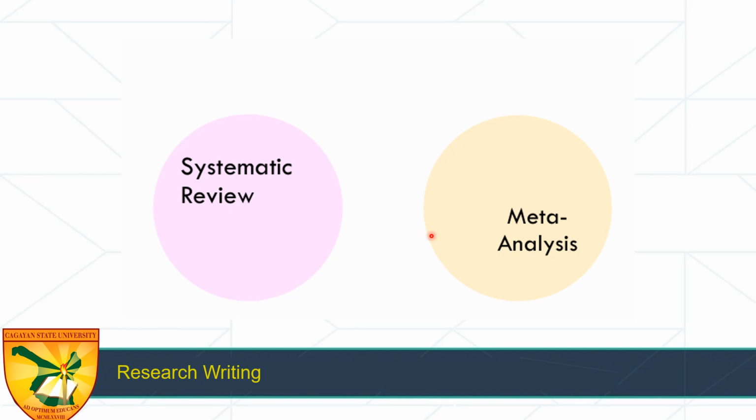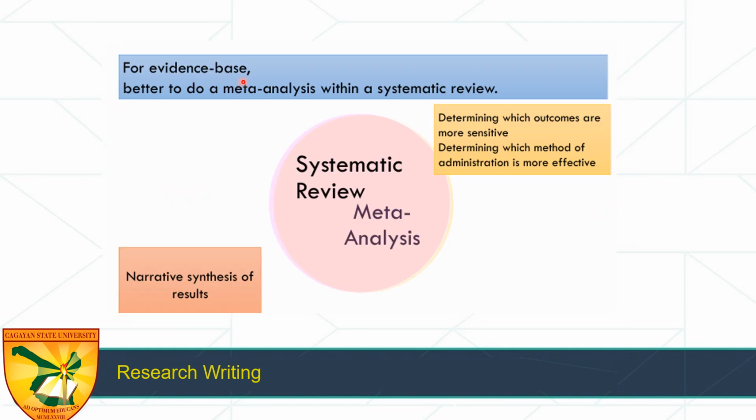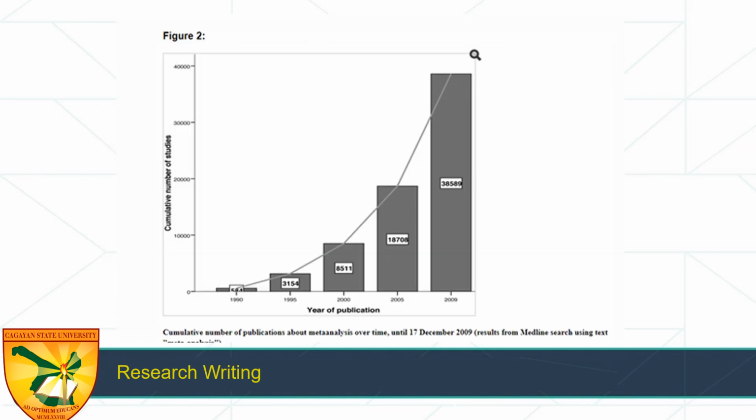There are numbers that you are looking for in each of the studies that you will be including in your review. And then the endpoint here is one common number or the effect of this review. Then, for evidence-based, it's better to do a meta-analysis within a systematic review. So we go away from narrative synthesis of results. This graph shows us the increasing popularity of systematic reviews and meta-analysis over time.